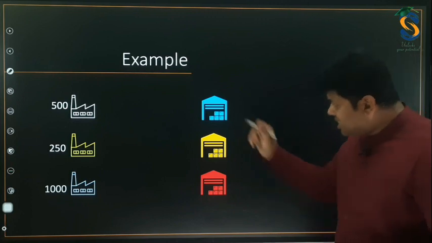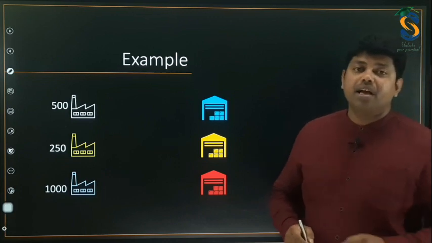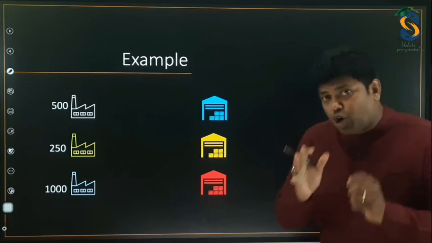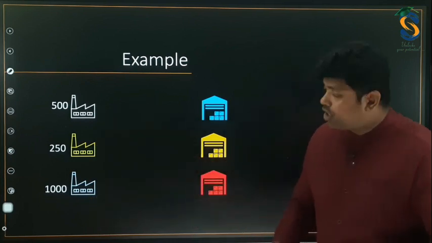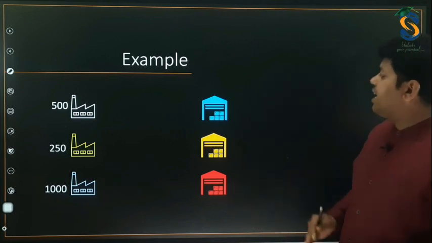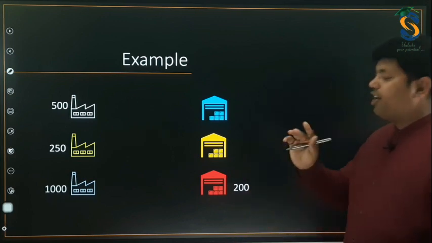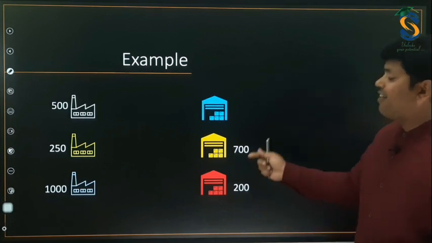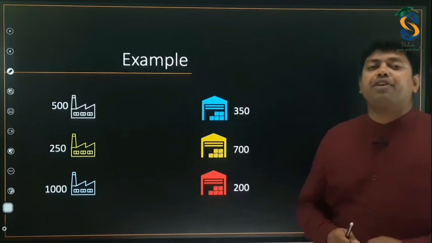Now these are the 3 warehouses in different places: one in Delhi, another in Mumbai, and one more in Chennai. Your job is to send whatever you manufacture, the finished goods, to these warehouses. That is your challenge. Assume this warehouse has a demand of 200 bicycles, one more needs 700 bicycles, and the last one needs 350 bicycles.